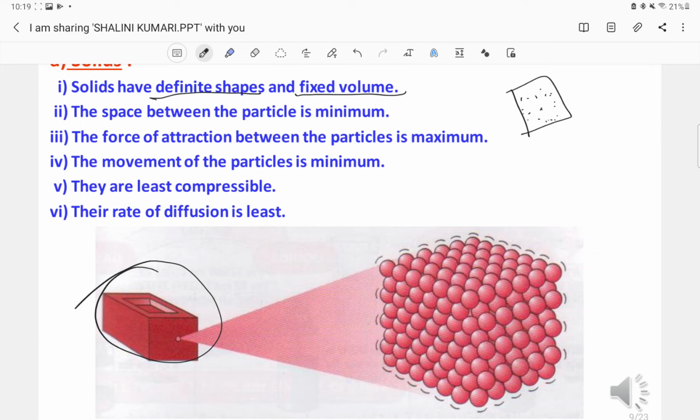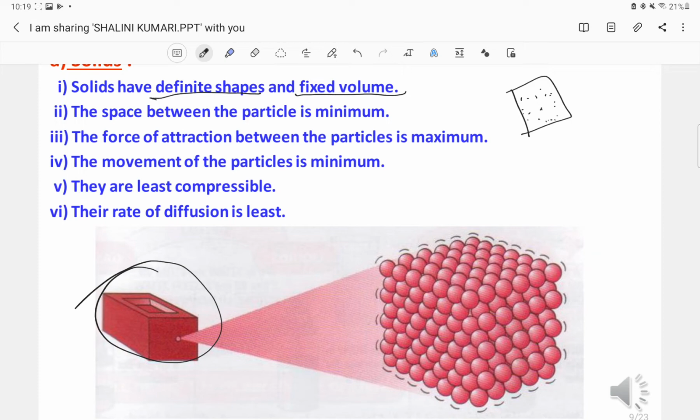There are infinite examples of solids, and you will see that the space between the particles is very minimum. The third property is that the force of attraction between the particles is maximum. So in the case of solids, there is a very strong force of attraction working on the particles.